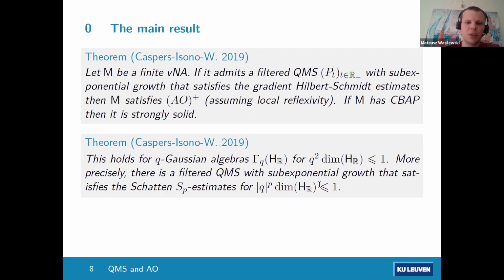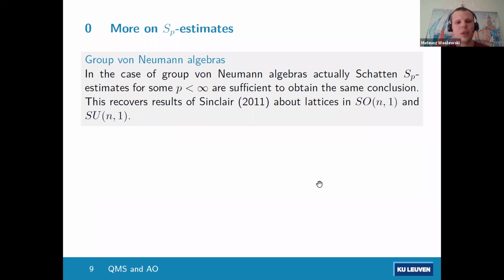And then the natural question is whether these Schatten Sp estimates are actually useful, or whether only Hilbert-Schmidt things are useful. And it turns out that in the case of group von Neumann algebras, if you have Schatten Sp estimates for some finite p, this is sufficient, because if you have a bimodule which satisfies the Sp estimates for coefficients, then taking a sufficiently high tensor power, we will obtain weak containment in the coarse bimodule.